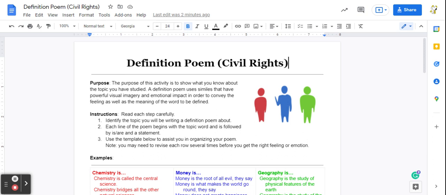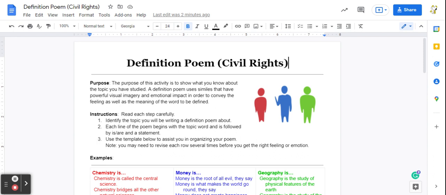It's poetry time again, and this type of poem is called a definition poem. The purpose of this activity is to show what you know about the topic you've studied. A definition poem uses similes that have powerful visual imagery and emotional impact in order to convey the feeling as well as the meaning of the word to be defined. So remember, a simile compares two unlike items using the word like or as.